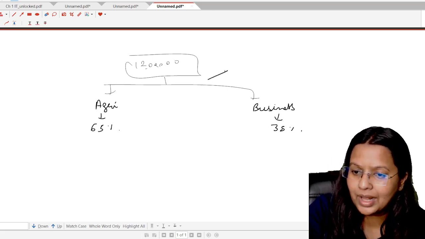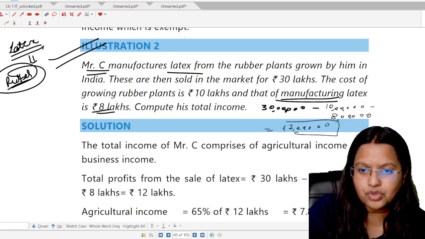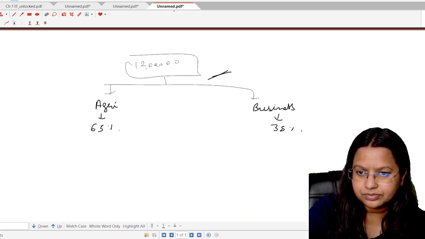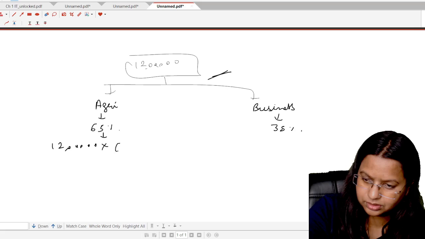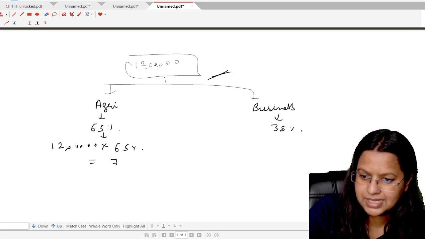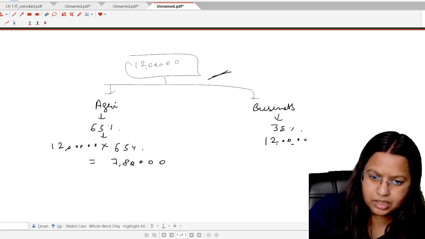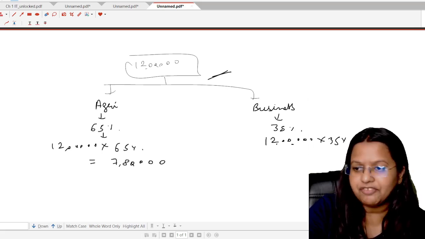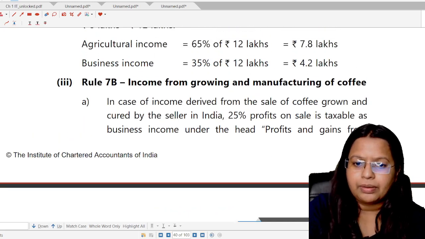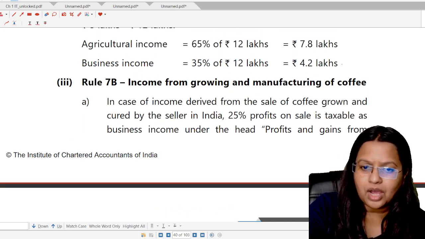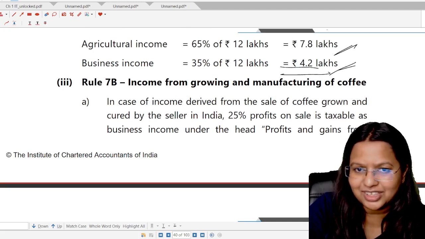So 12 lakh multiplied by 65%, it comes to 7,80,000 rupees. And the same way, 12 lakh multiplied by 35%, that will come to 4.2 lakh, that is 4,20,000. So agricultural income is 7,80,000 and the business income is 4,20,000. We have done this question also.